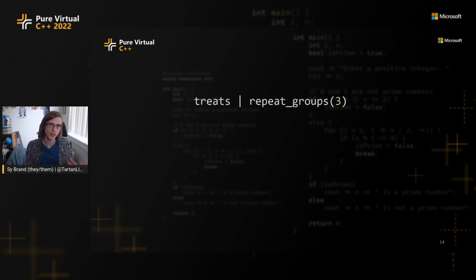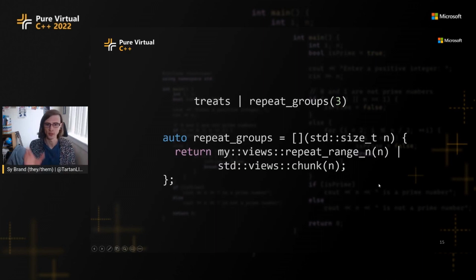How could we do this? Well, we could create our own range adapter. We could do this completely by hand, or we could just compose existing ones. Like we just showed, we could use our repeat range n and our chunk. So here our repeat groups is just a closure object, which calls repeat range n and then chunk. Note, there's no range here. We're not piping a range into these things. We're just composing them so that they can be used later. We're creating our own range adapter object out of existing ones.